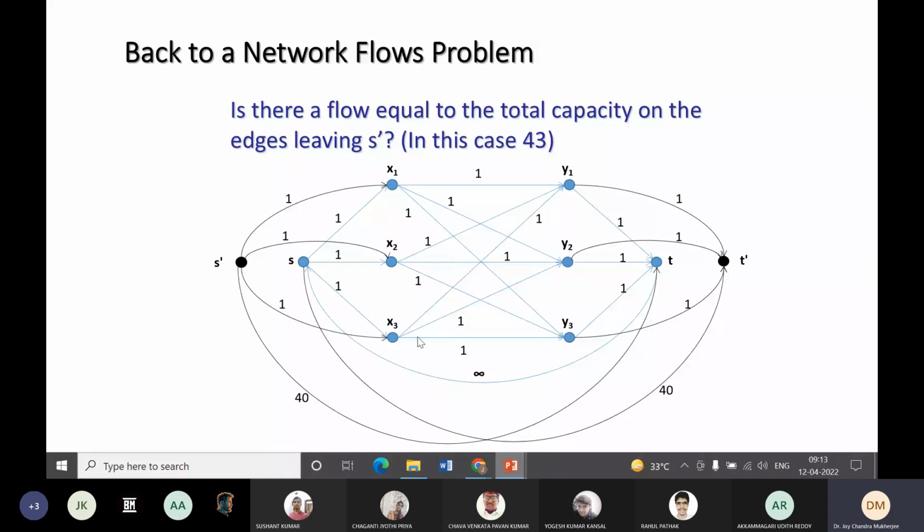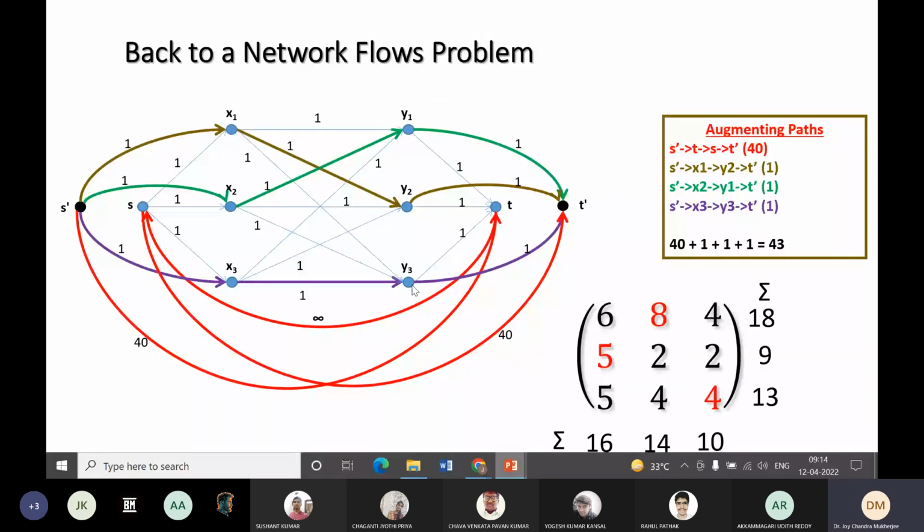Now we will see whether a feasible circulation exists or not in this graph. So we solve this as a network flow. What is the maximum flow? We try to find it out here. You see that the maximum flow is also 43. So first I will find the augmenting path S prime, T, S, T prime. From S prime we go to T, from T to S it will come back, its capacity is infinite, and from S to T prime again 40.